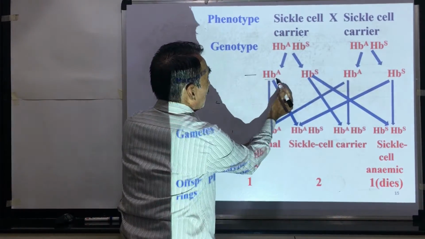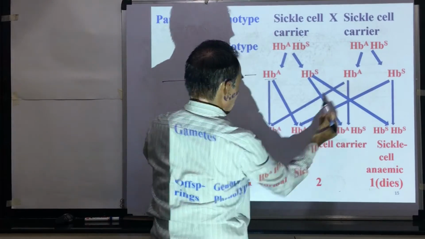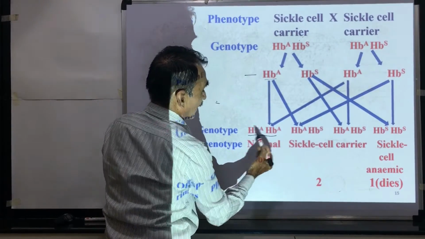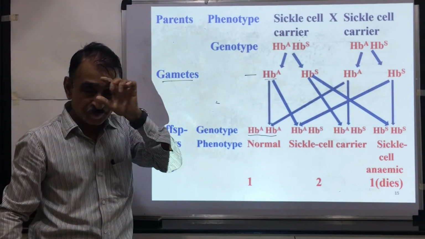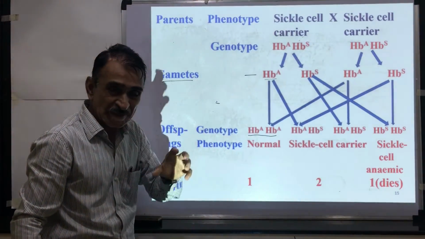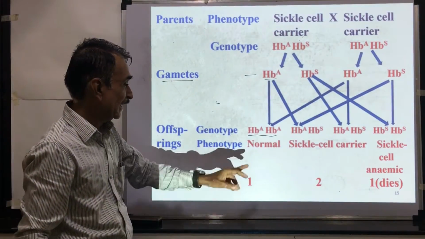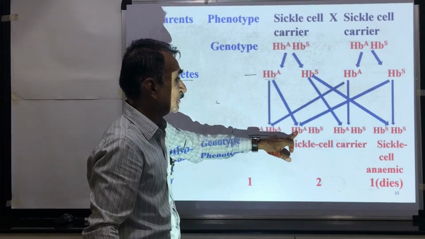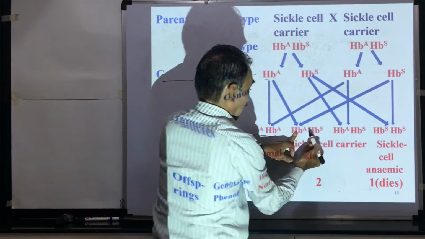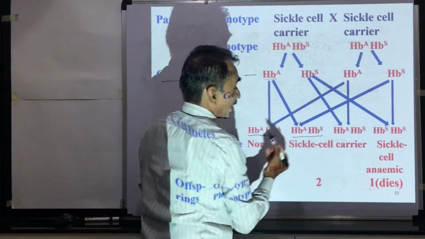If HbA is fused with HbA, both genes are dominant here. The organism is normal.